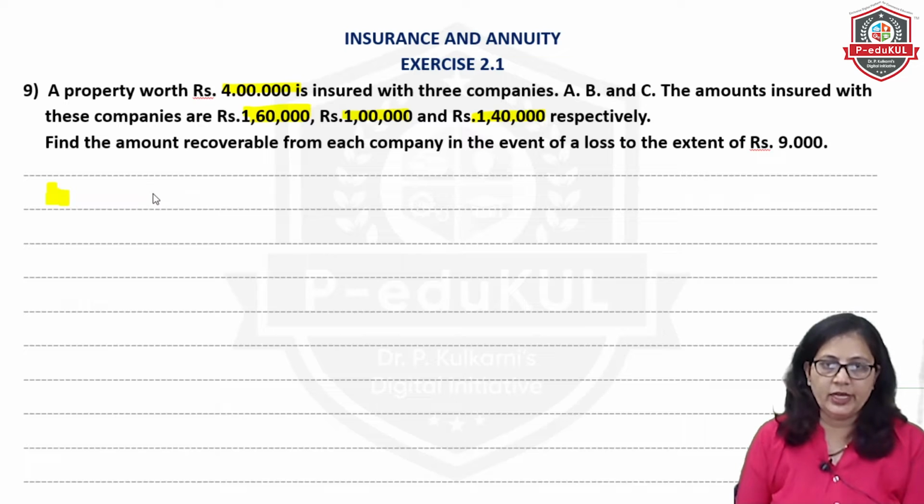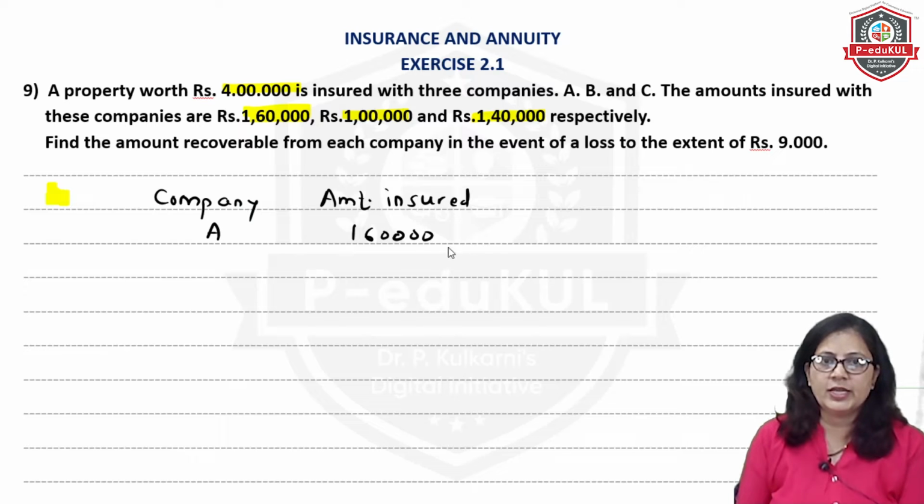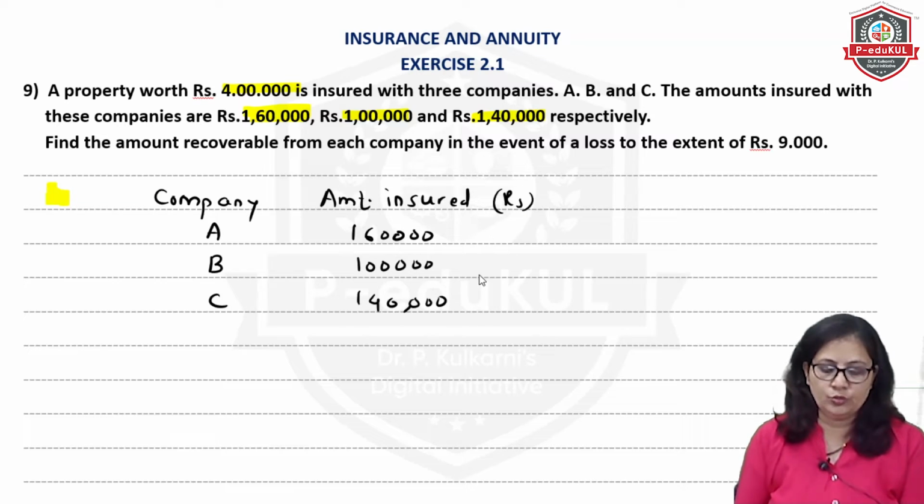So let us make a table for this. We'll write company and the amount insured. There are three companies. From A the amount is 1,60,000, from B it is 1 lakh, and from C it is 1,40,000 rupees. Altogether it is in rupees.